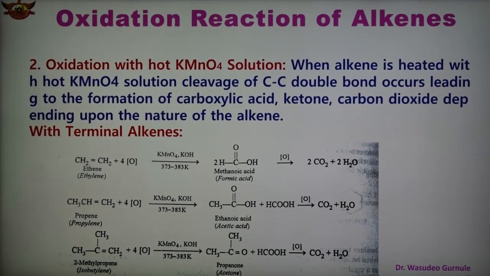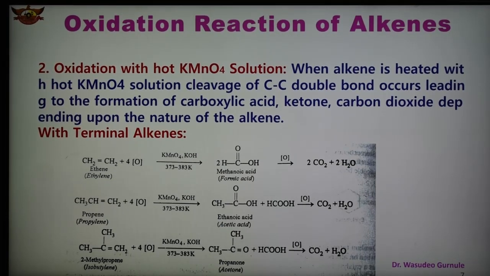There are 2 types of reactions we are discussing here. First reaction is with a terminal alkene, with the double bond present in a terminal position. Here one of the products is always methanoic acid, that is formic acid.